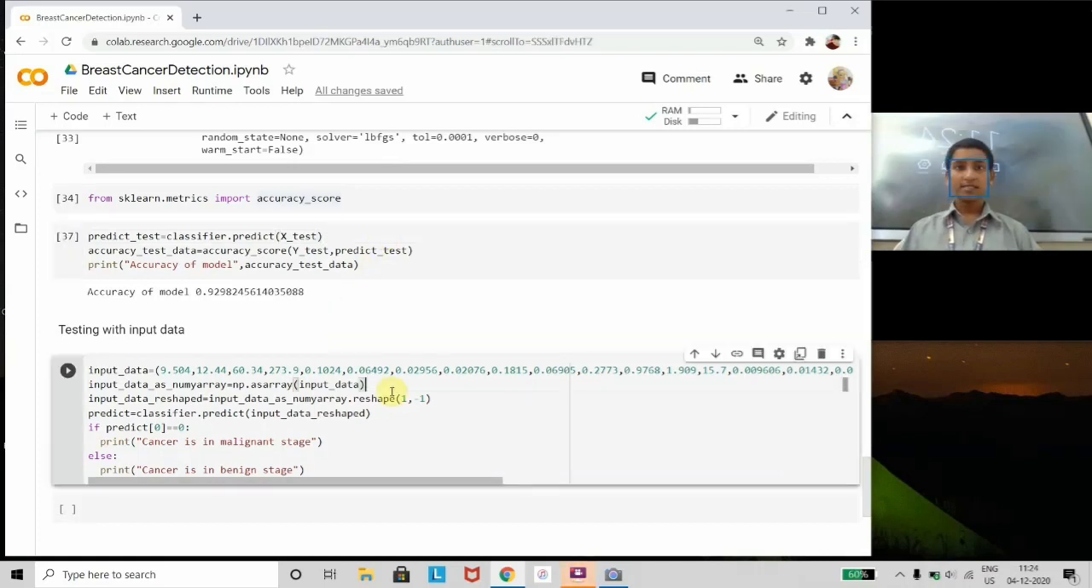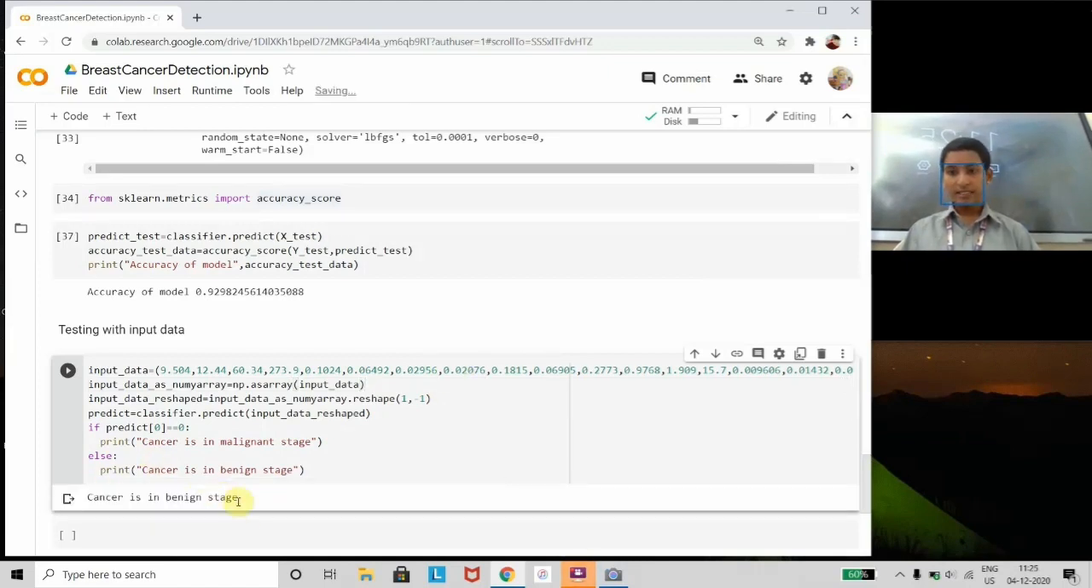It's time to test the machine with some input data. As you see here, I have taken some data of a breast cancer patient and have loaded it into the input data. You see here, it has given that the cancer is in the benign stage. So hence our code works.